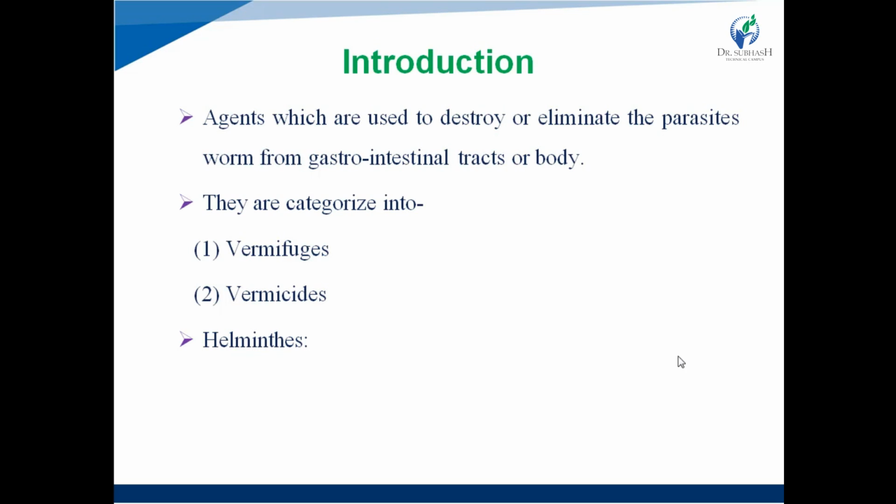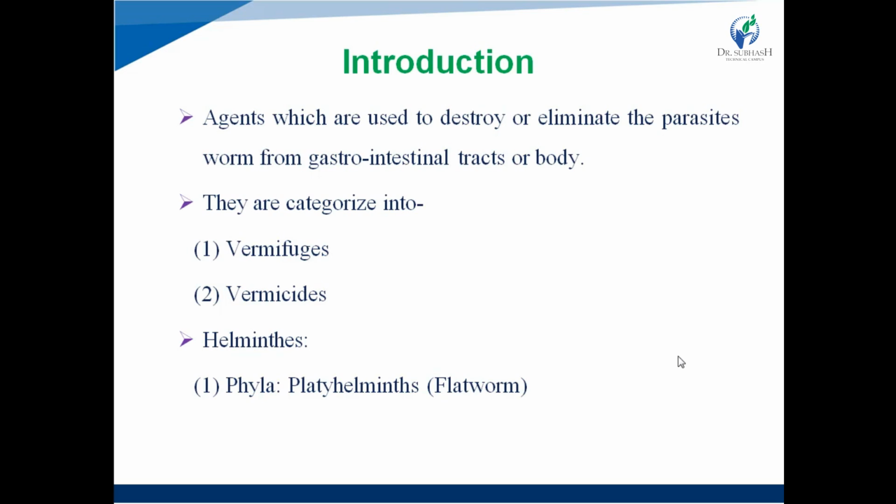Now, helminths that infect the human host are divided into two categories. The first one is phyla, known as platyhelminths or flatworms. Under this phylum, the flatworms cause infection in the human body, right?